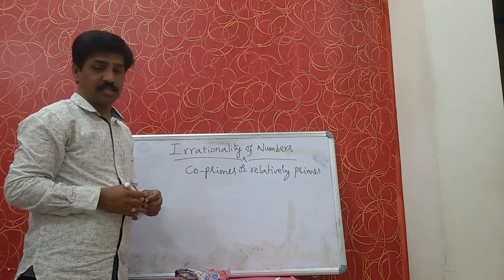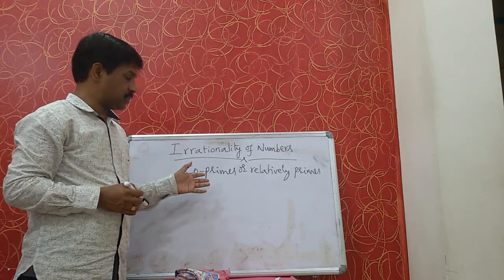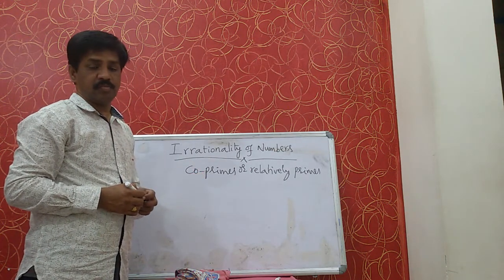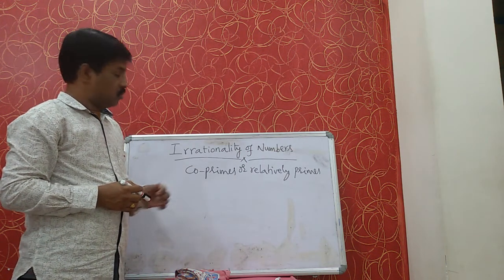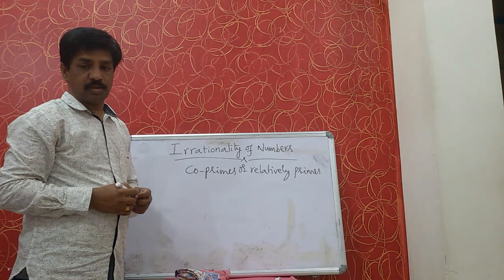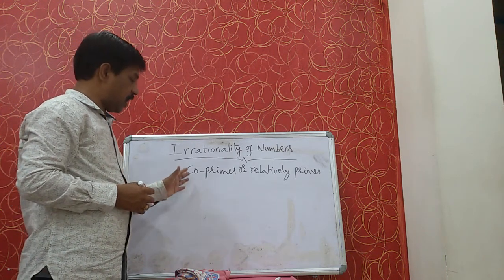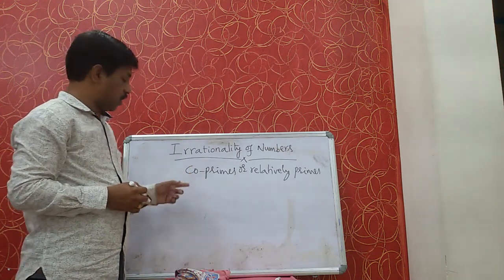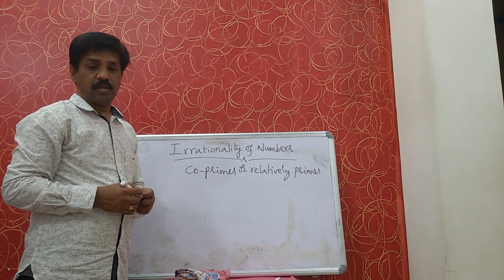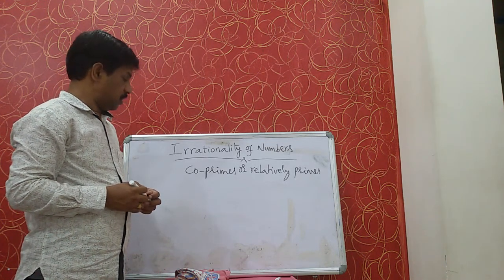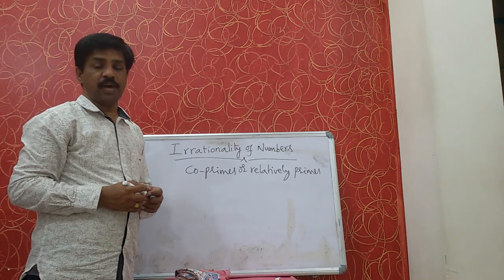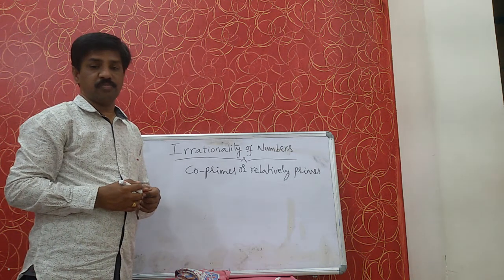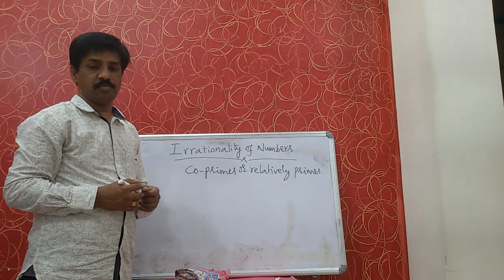Already in 6th class and in previous classes, you have learned what are coprimes. But anyhow, once again, I will remind you. Any two numbers which have no common factor other than 1 are called coprimes.